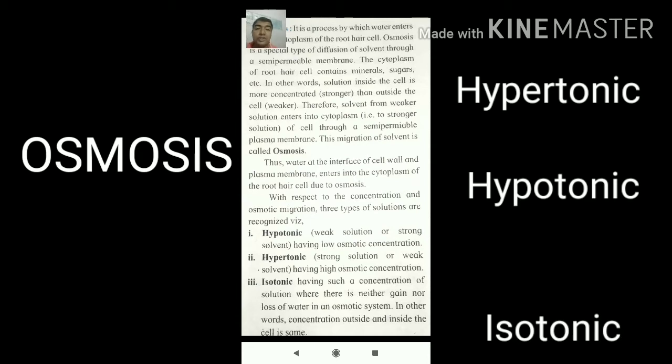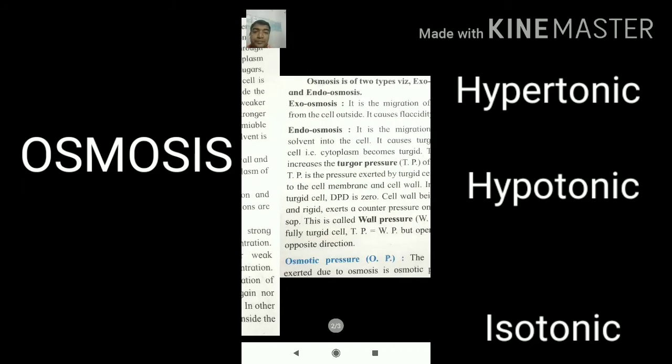What is the meaning of iso? Iso means equal. Here the concentration of the solution is such that there is neither gain nor loss of water in an osmotic system. In other words, the concentration outside and inside is equal, or we can say the same.